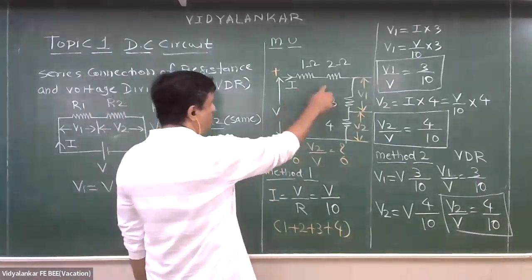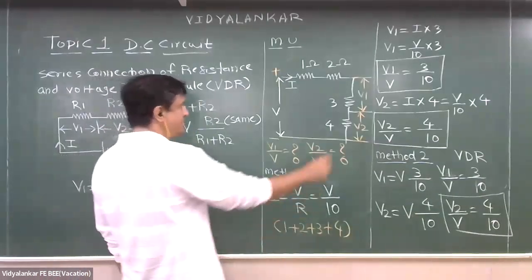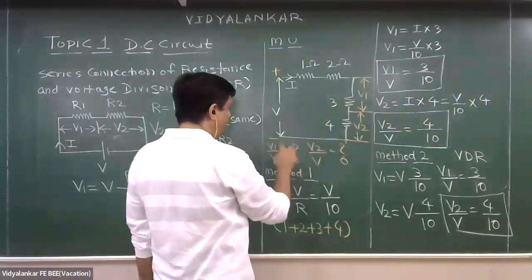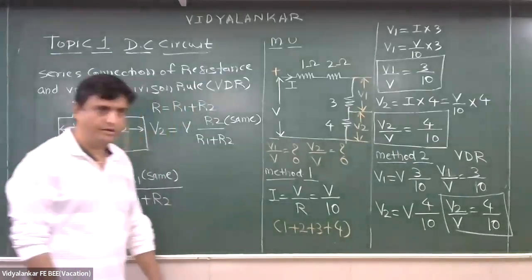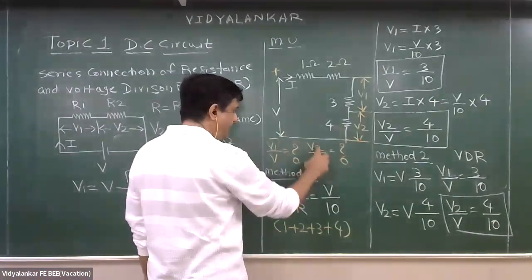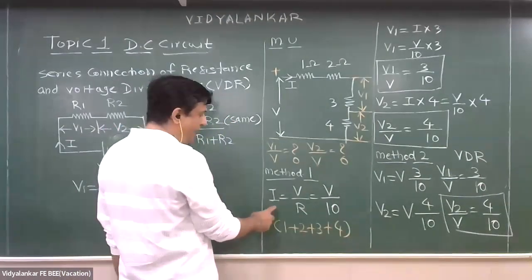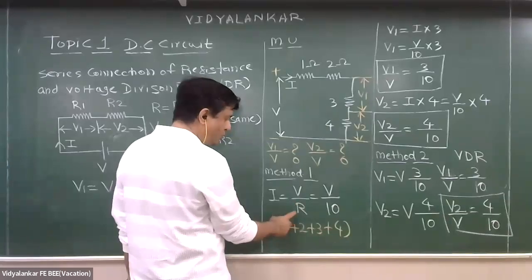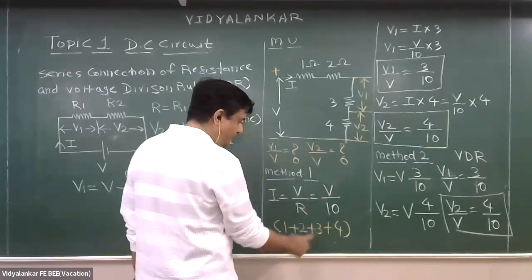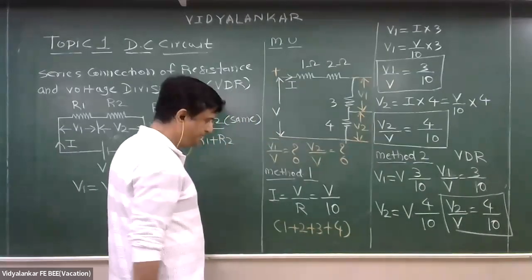This is 1, 2, 3, 4 connected in series, and the question asked is find V1 upon V and find V2 upon V. So what I did, I found I, total voltage divided by total resistance. Total voltage is V. Total resistance is 1 plus 2 plus 3 plus 4, 10.